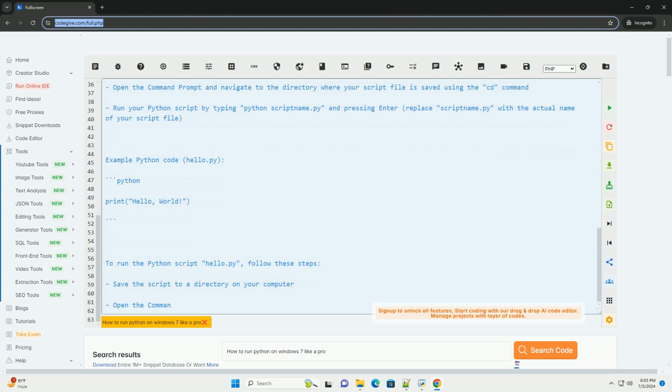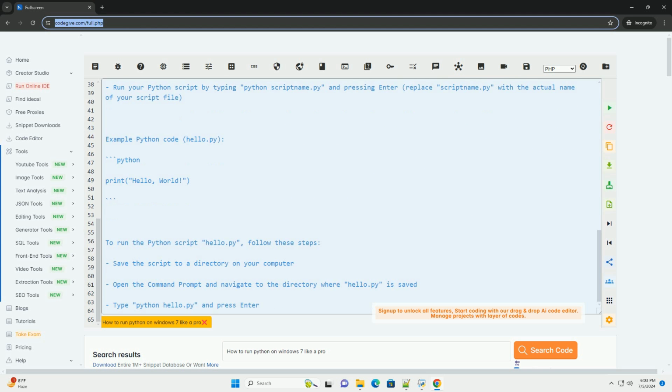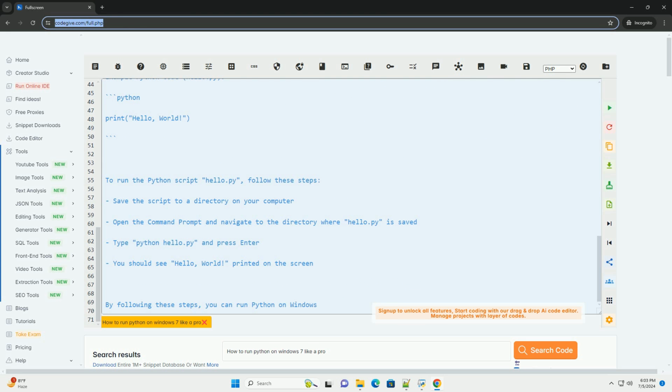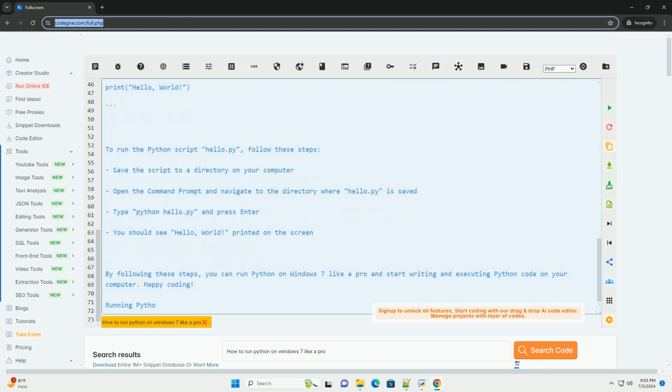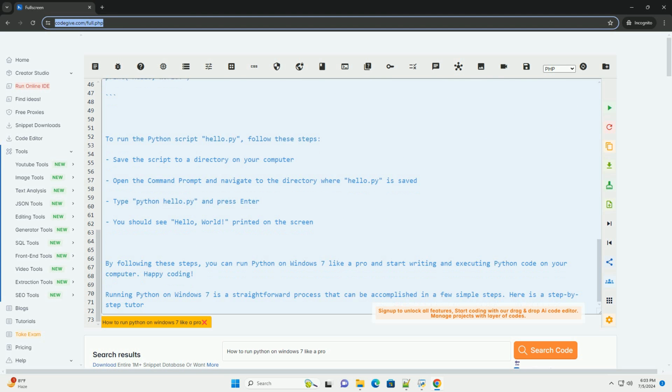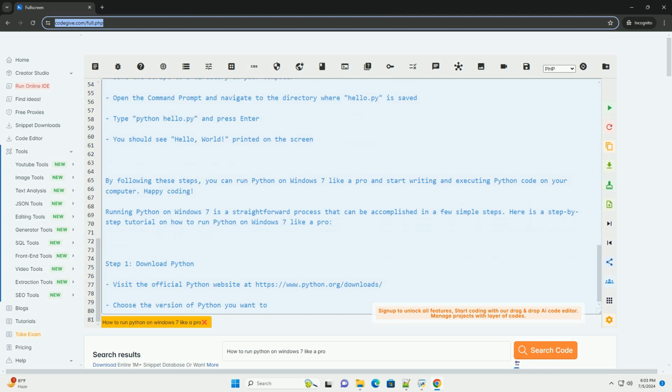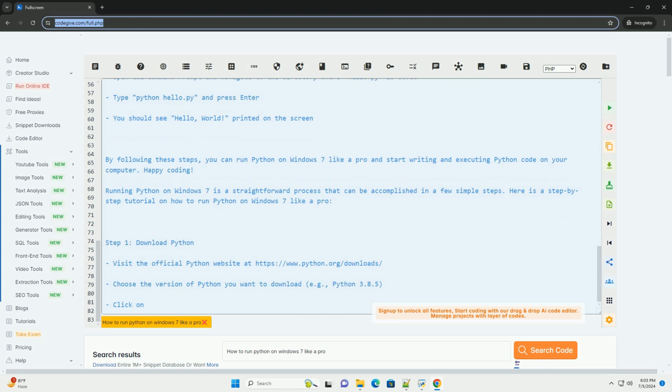Step 2. Install Python. Locate the downloaded Python installer, for example python-3.8.5-amd64.exe, and double-click on it to start the installation process. Check the box that says "Add Python 3.x to PATH" during the installation to ensure Python is added to your system path. Follow the installation wizard instructions and complete the installation.